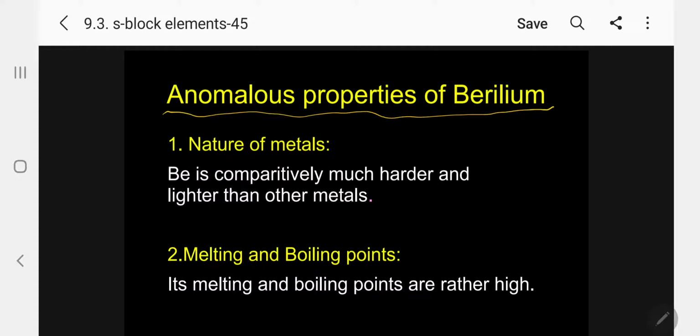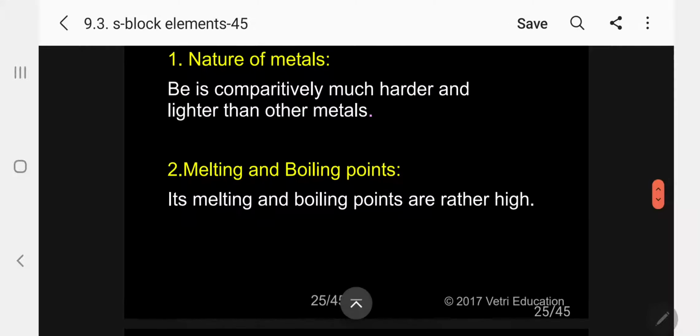That is called anomalous properties, just like lithium, which we discussed in the first group. Here, beryllium. Nature of metals: beryllium is comparatively much harder and lighter than other metals. Coming to melting and boiling points, its melting and boiling points are very high when compared to other metals.